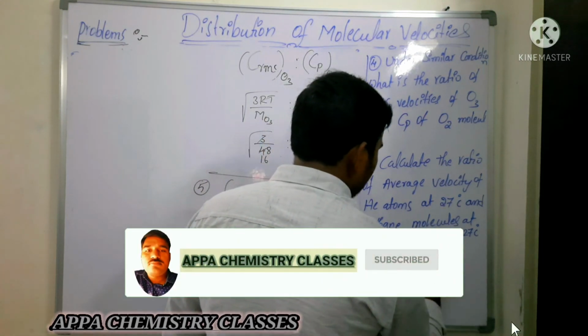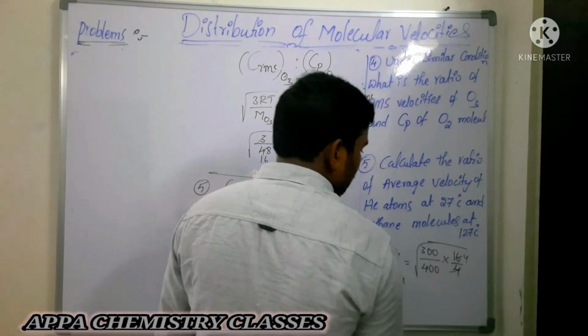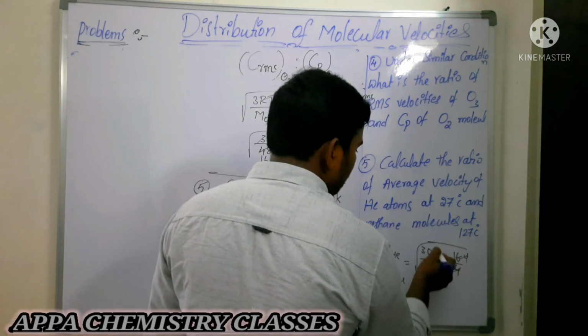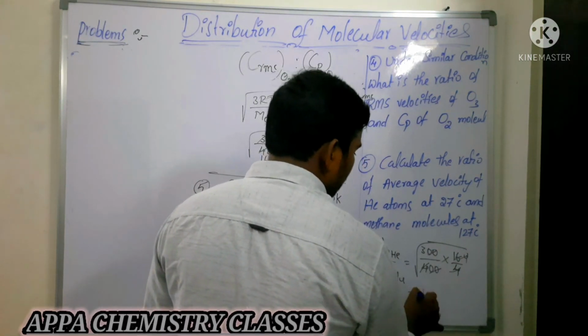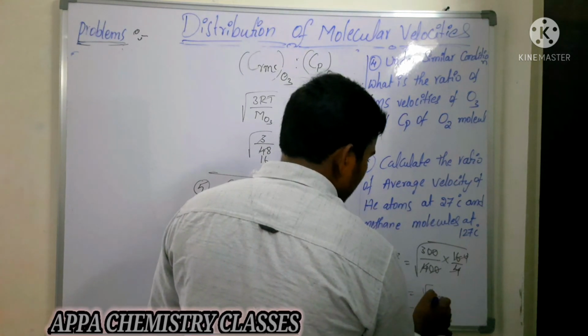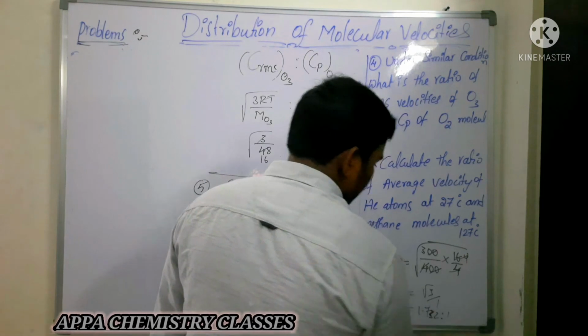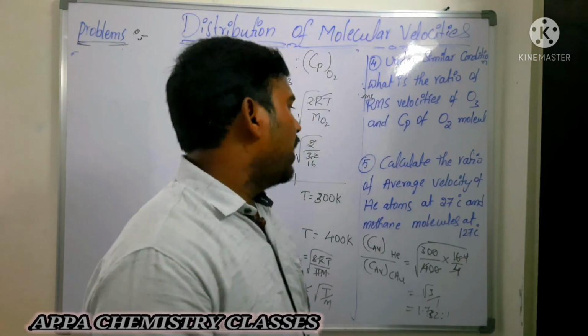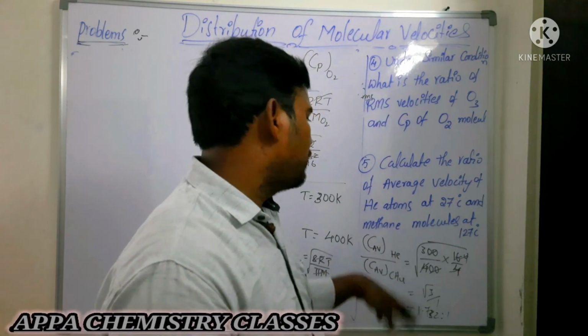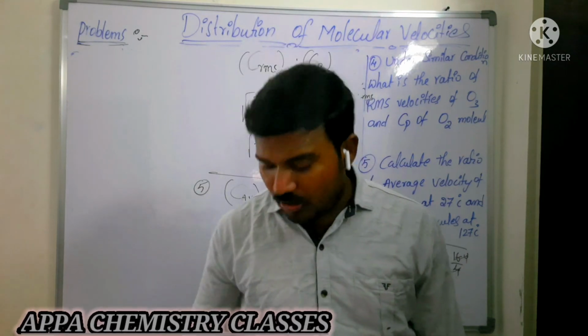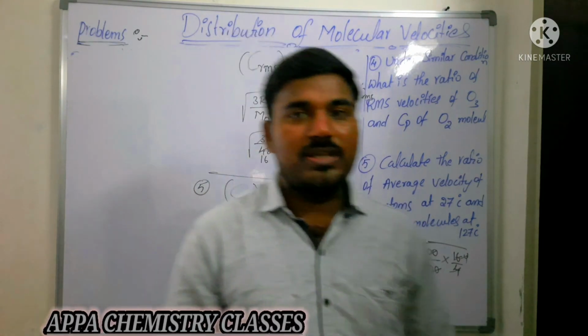The 4s cancel and the 0s cancel, so we have root 3 by 1, that is 1.732 to 1. That is the ratio between the average velocity of helium and the average velocity of methane.